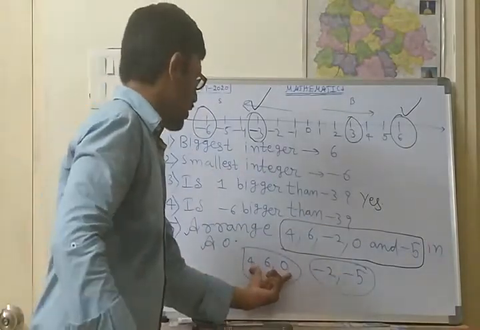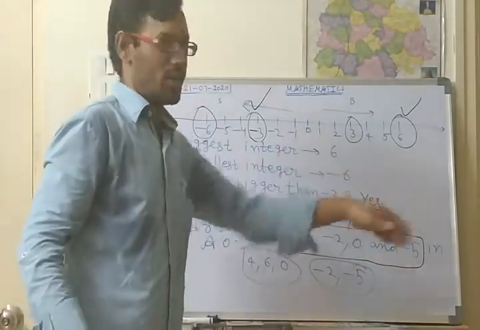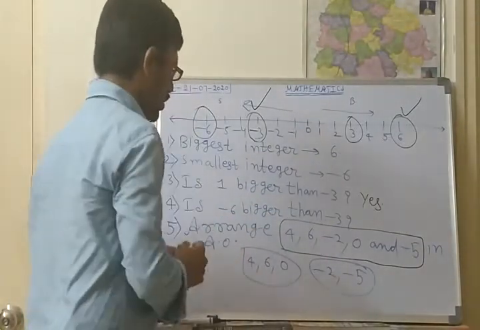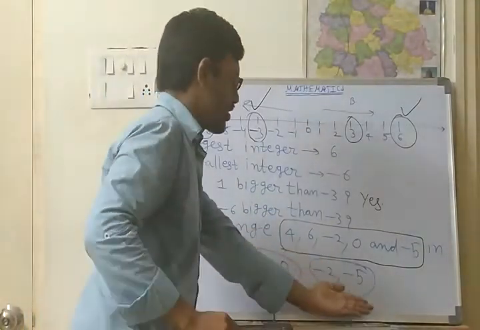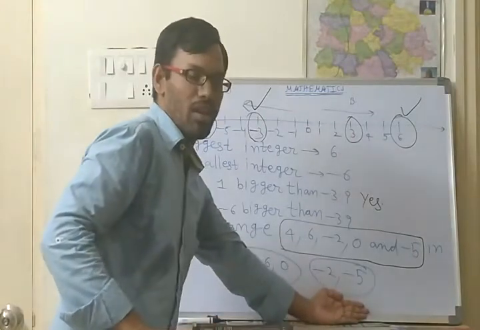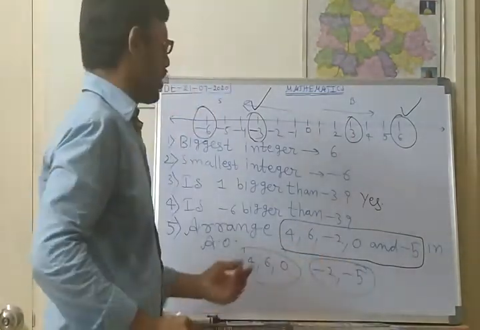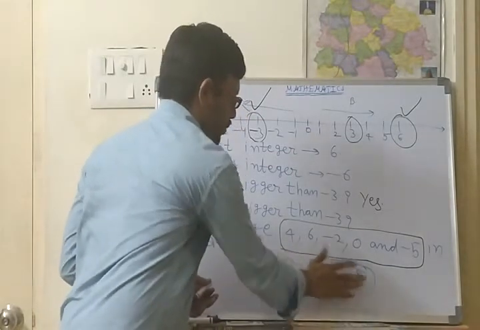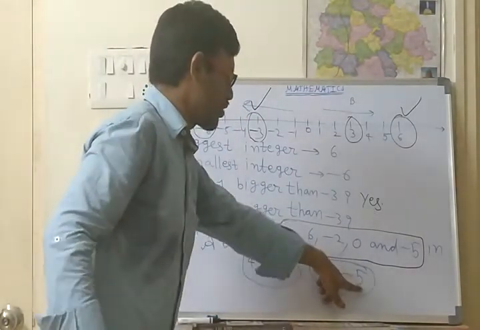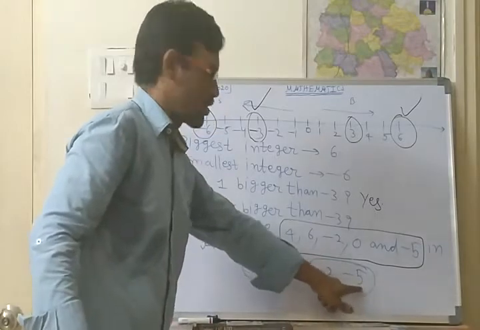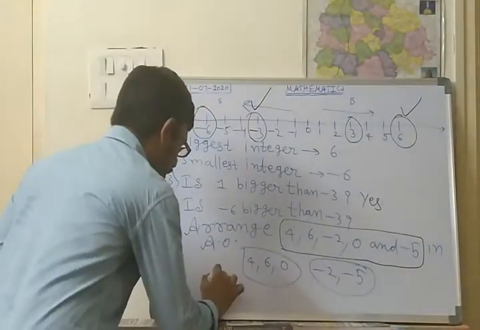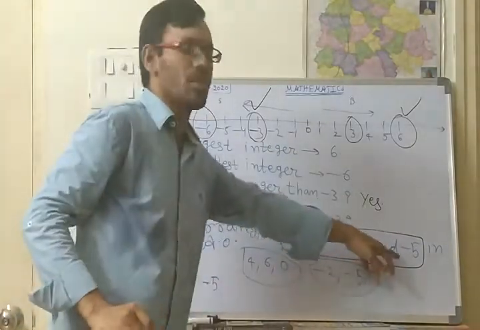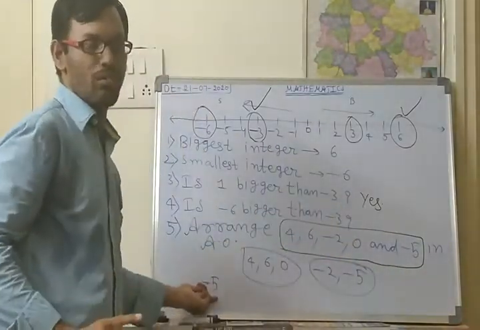These are whole numbers, which are at the right side. So we should arrange from the small number. Small numbers means first, the small numbers will be coming from the negative numbers. In the negative numbers, just ignore the symbols, and say which is the bigger number. So 5 is the bigger number. So minus 5 is the first smallest number.